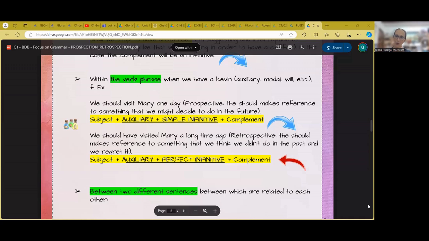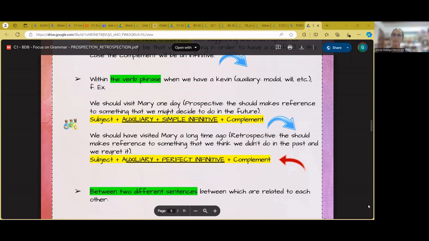In the previous part, we said that the first case in which we can apply prospection or retrospection is when my complement is an action, and obviously it depends on the verb itself, which is my primary action. We use the infinitive for prospection and the gerund for retrospection. For example, remember to open the door, because first you remember and then you open the door. If you do not remember, you will not open the door. I remember having a coffee with him. This means that at some point in the past, you had a coffee with him and now you remember it.